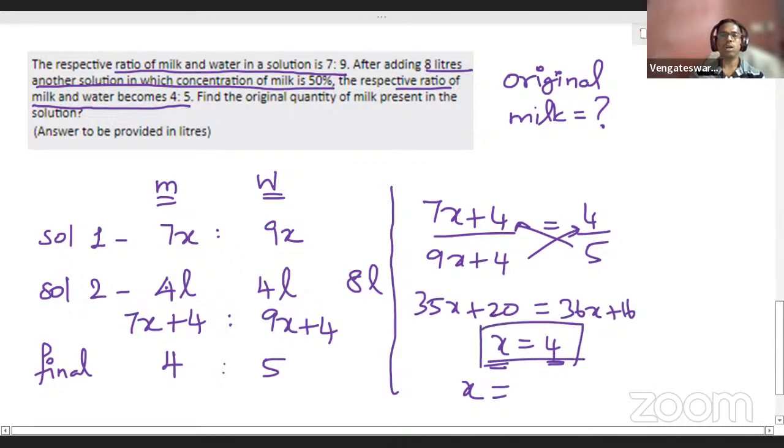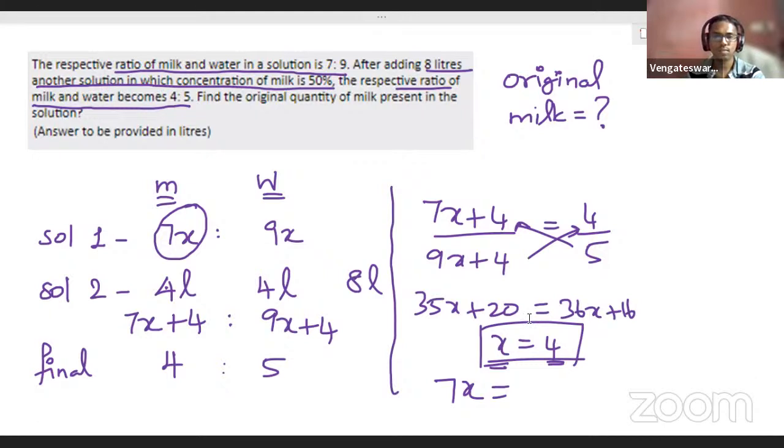Successfully we got it. Now go back to the question. What they are asking: find the original milk content. What is our original milk content? Original milk, we took it as 7x, right? That means what is the answer for 7x? 7 4s are 28 is the answer.